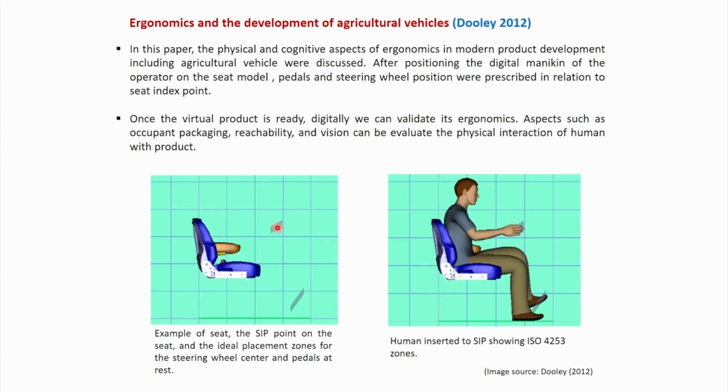So this is the pedal position and this is the steering wheel position in relation to the seat index point. And at the same time, while digital human model is positioned, human inserted to the seat index point, showing various ISO 4253 zones, zones for various controls and its optimal location.